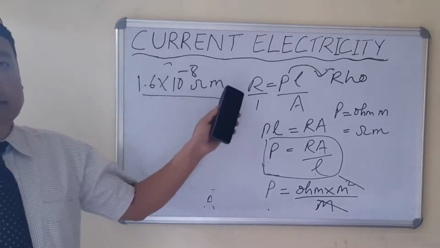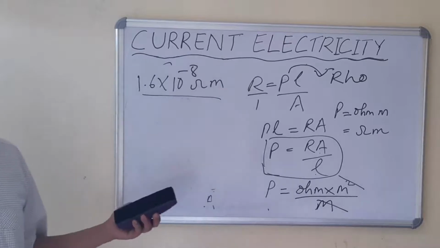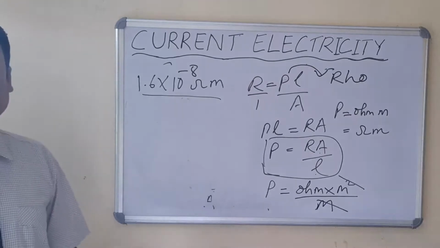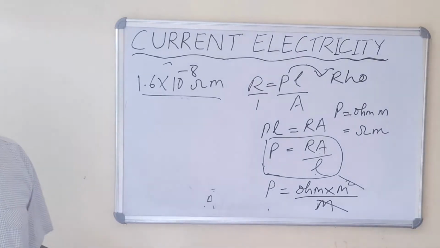So this is about current electricity. In the next class I will discuss the cell, the EMF of the cell, terminal voltage drop, parallel combinations of a circuit and series combinations of a circuit.